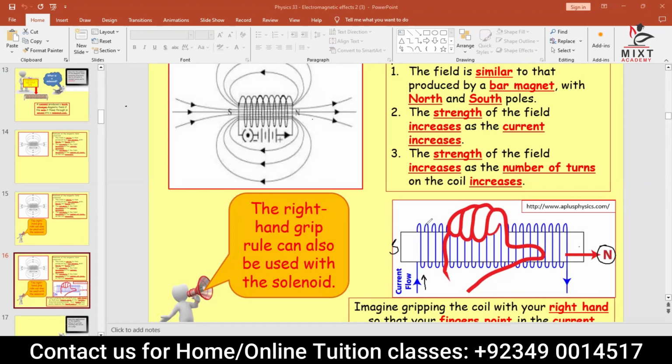Then the current direction will be clockwise. In that case, the thumb will point in this direction, and that side will be your north, and that side will be your south. Same thing here. Check it out now in this diagram.